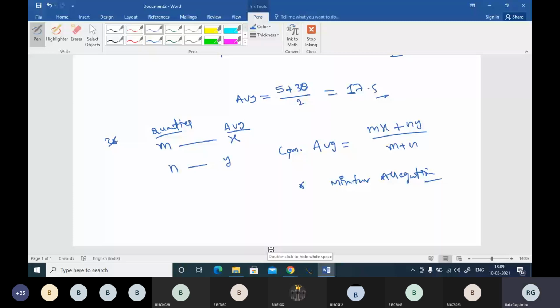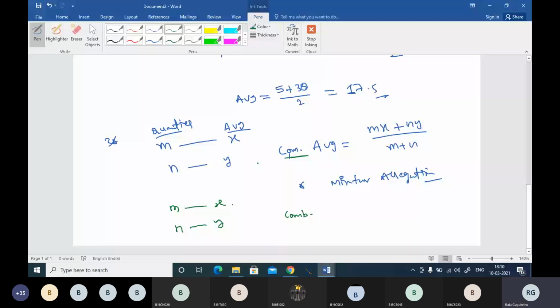And another point under this one. See guys, this is the combined average. If we have m quantities and their average is x, if we have n quantities and their average is y, and if we remove n quantities out of m quantities, please listen, then at that time, the combined average, you cannot say that, we are not combining here, right?